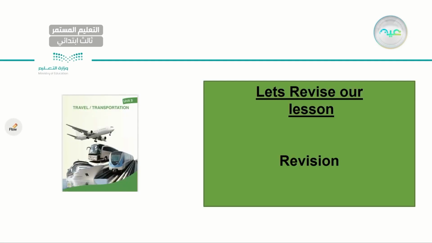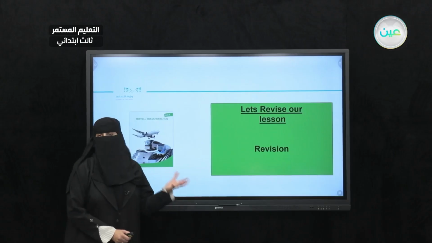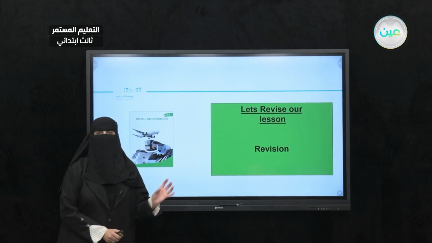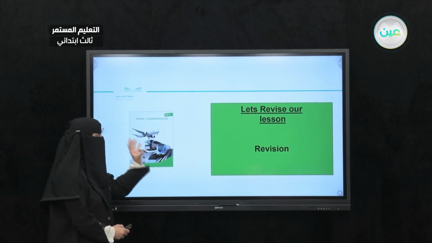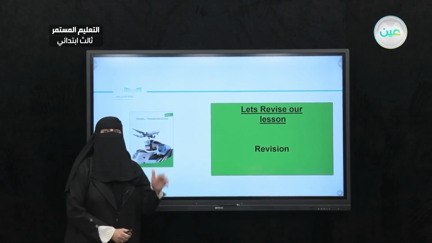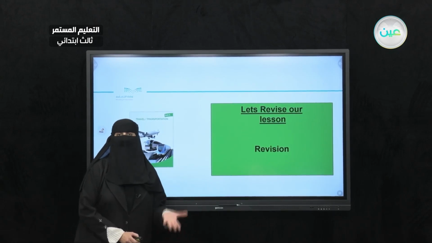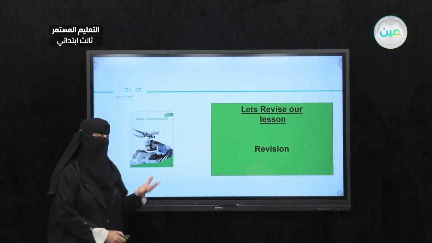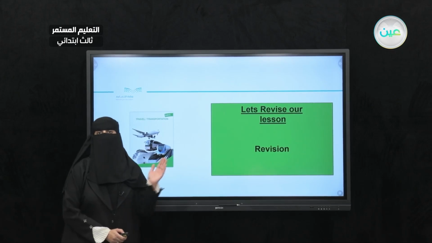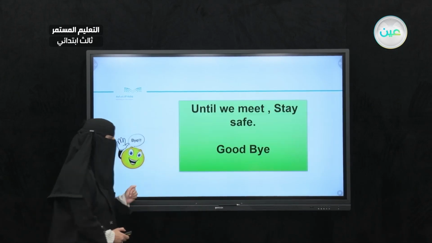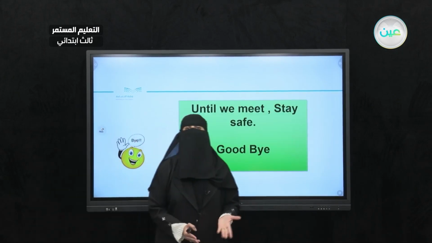Now, let's revise what we have learned in this lesson. In this lesson, we tried to cover some of the information about travel and transportation. We revised the transportation that we might use, a car, bike, and we were able to complete the exercises at page 30 and page 31. So that was my revision, my dear student.